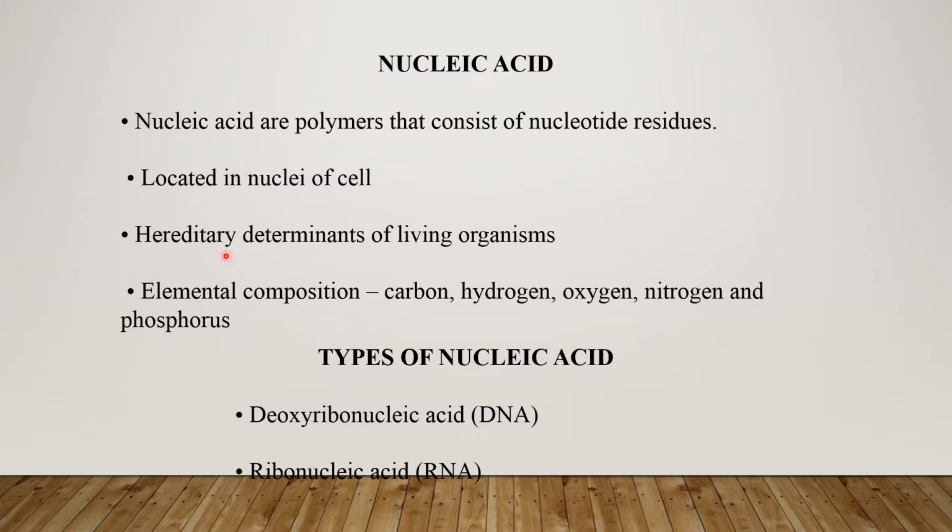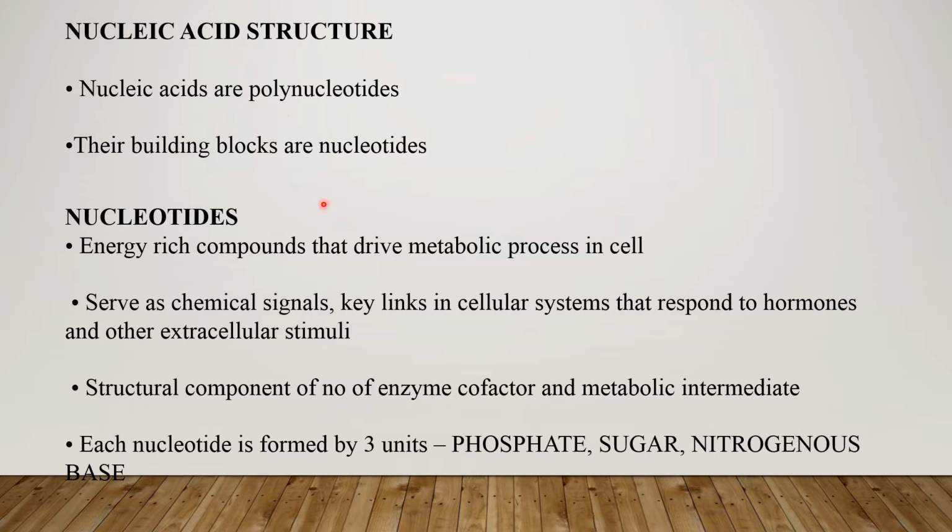It is the hereditary determinant of living organisms, and the elemental composition of nucleic acid is carbon, hydrogen, oxygen, nitrogen and phosphorus. Nucleic acids are of two types: deoxyribonucleic acid, known as DNA, and ribonucleic acid, known as RNA. Nucleic acid structure: nucleic acids are basically polynucleotides, and their building blocks, the basic unit of structure, are known as nucleotides.